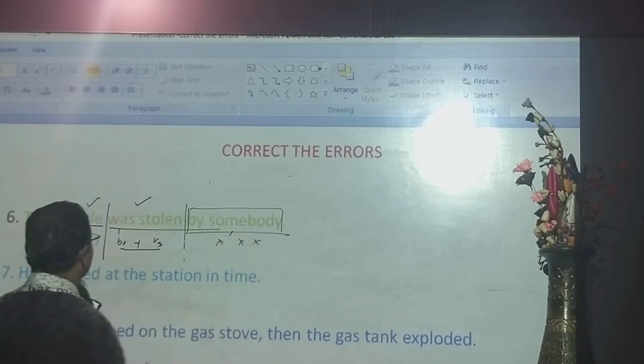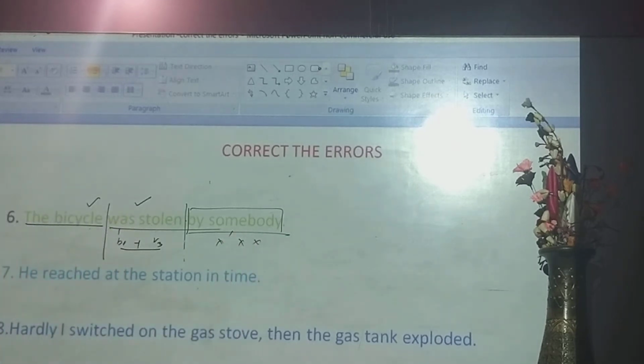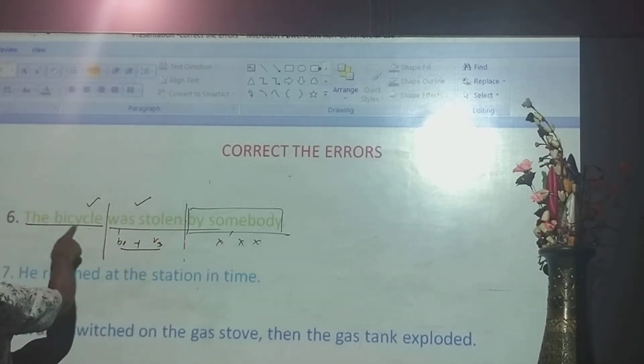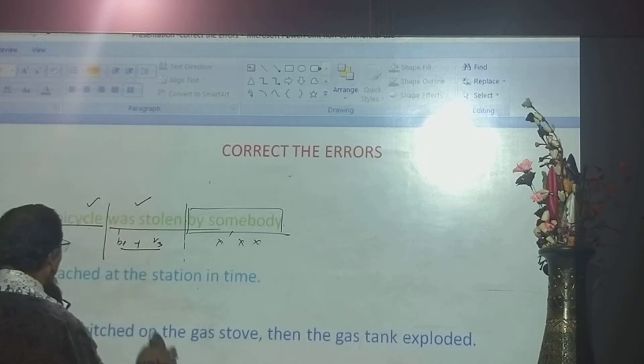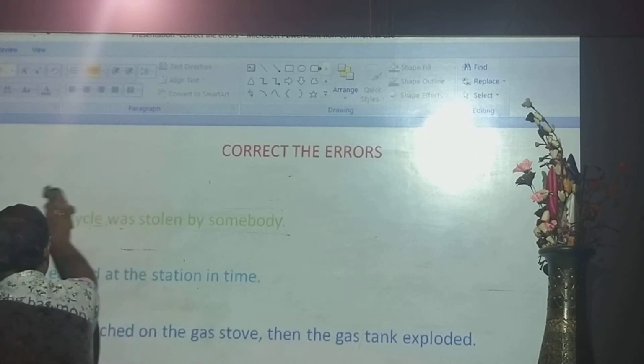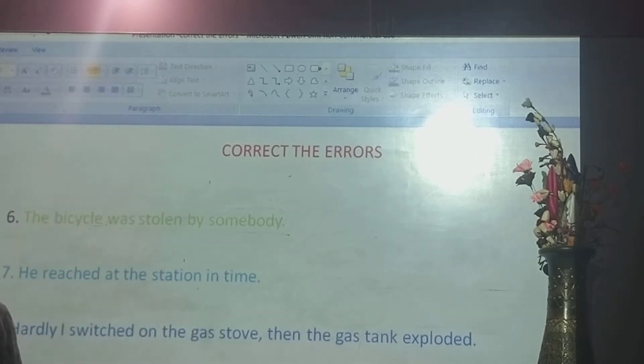It is self-understood. The cattle might not have stolen your bicycle. It must be stolen by somebody else, a human being, may be a robber. So this part should be deleted from the sentence. The sentence should be: the bicycle was stolen. Okay. Question number 6 done. Come to question number 7.